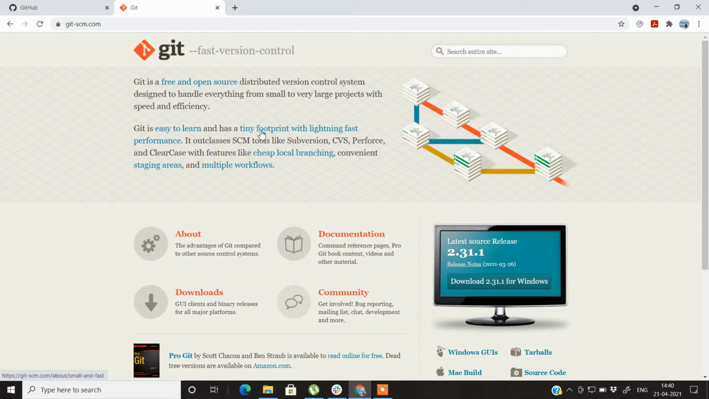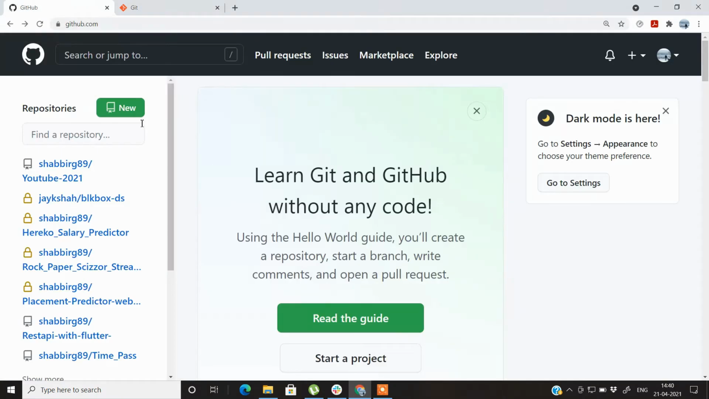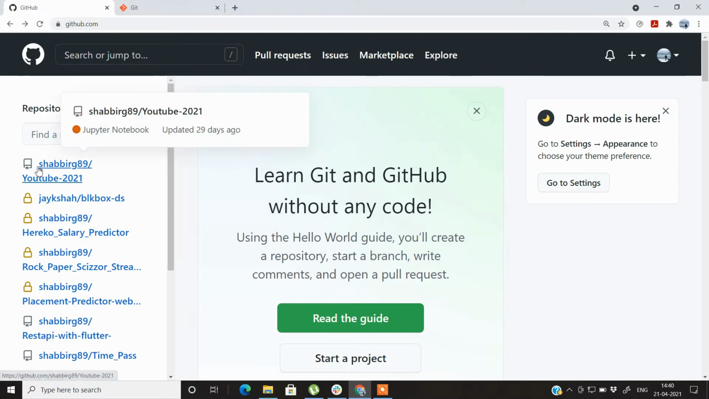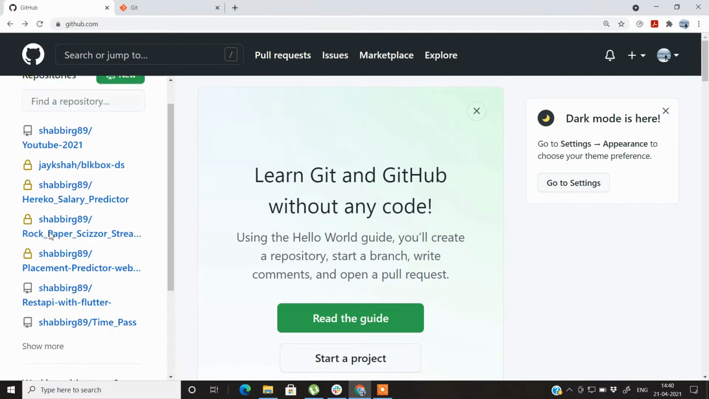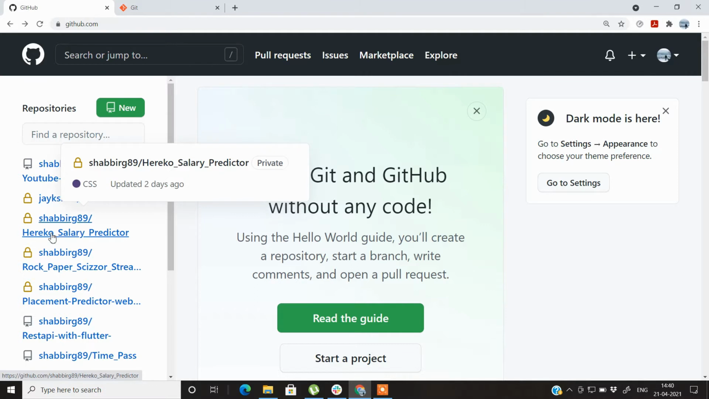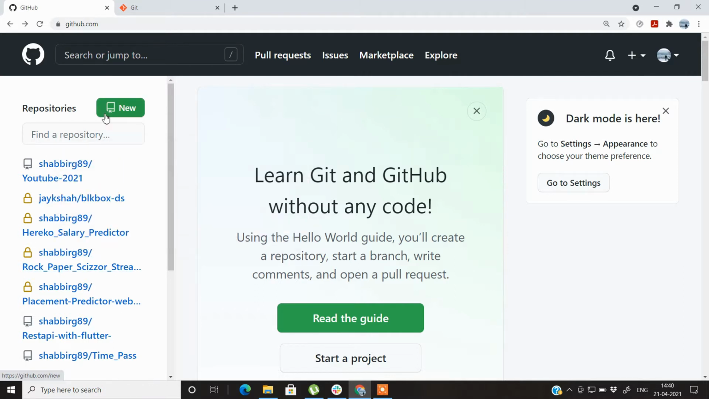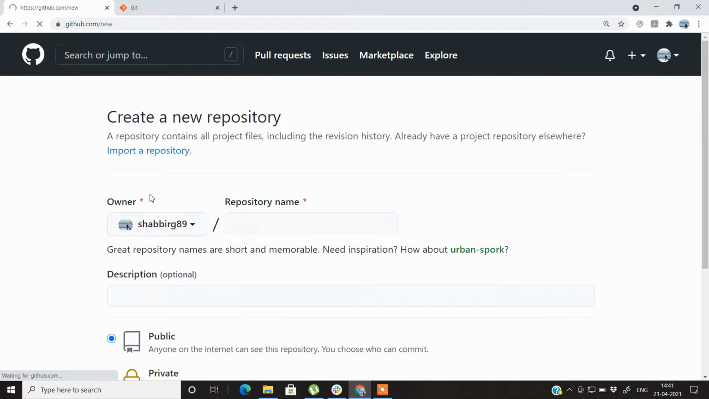So without wasting more time, we'll start. When you open an account in GitHub, you need a repository for doing any kind of work on Git or GitHub. Here are a few repositories that I already have in my system, but since you are new to this course, we will be creating a new repository. So just click on this new option. Imagine this repository as a folder which will contain all your project files, including the revision history.